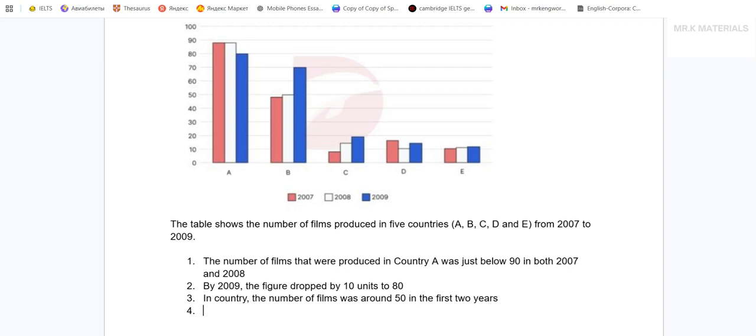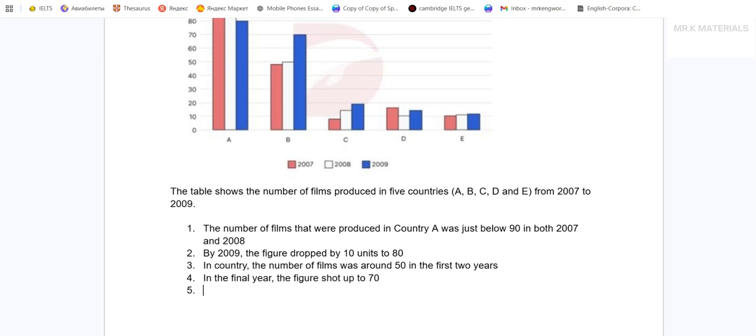Okay, done. Next sentence. Then it increased. The figure, okay, in the final year, the figure increased sharply, or I can say shot up to or rocketed to 70.